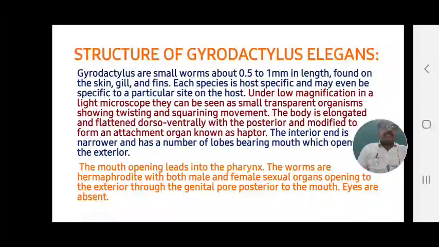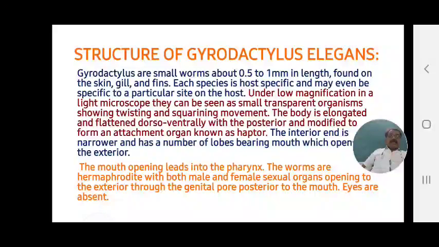The body is elongated and flattened dorsoventrally, with the posterior end modified to form an attachment organ to the body of the host. That attachment organ is called the haptor. These haptors are anchors, attached to the fish flesh or fish muscle.